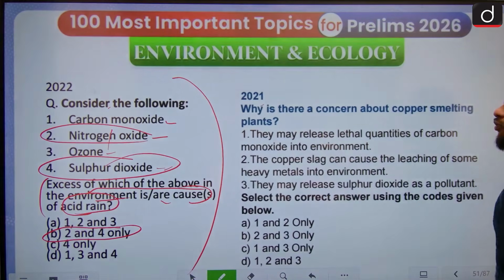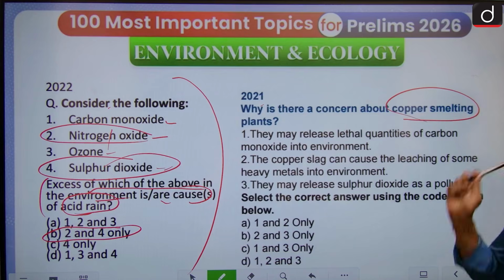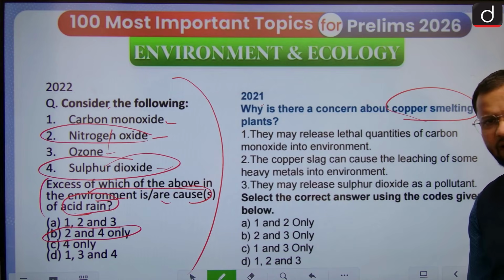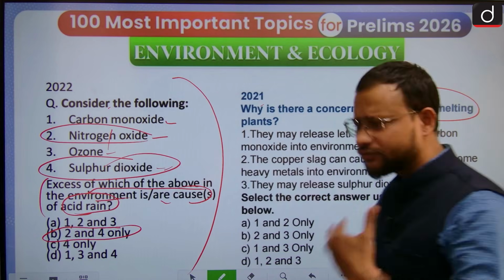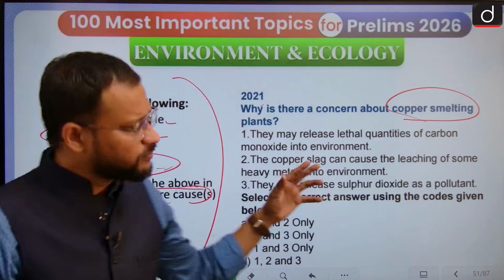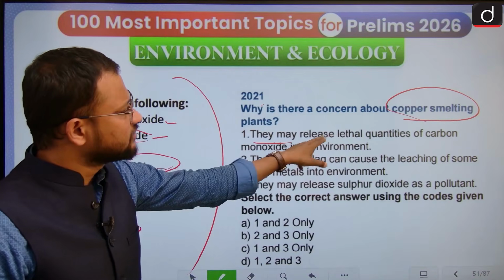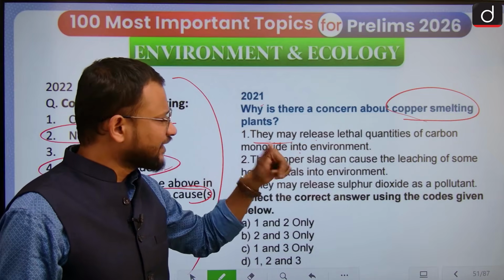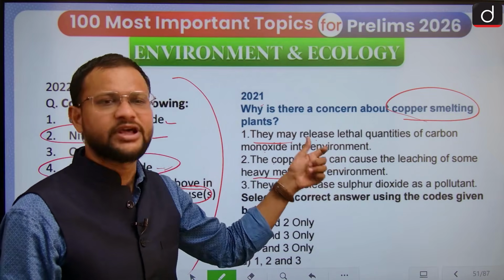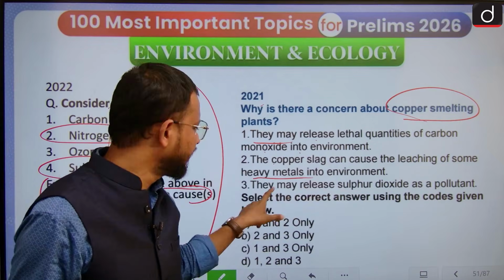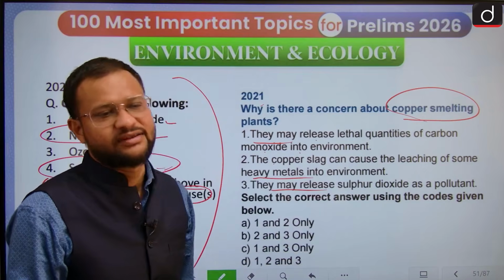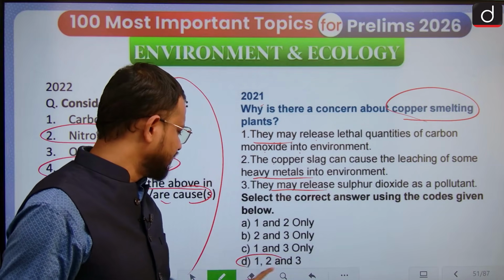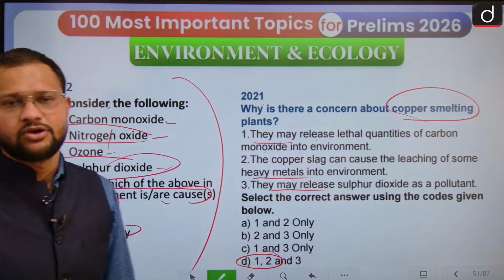Then 2021, why is there concern about a copper smelting plant? As I told you, there are various sources of sulfur emission, right? So the copper smelting plant may release lethal quantities of carbon monoxide into the environment. Fine. The copper slag can cause the leaching of some heavy metals into the environment. Yes, that is equally correct. And they may release sulfur dioxide as a pollutant. The answer to this question is D.